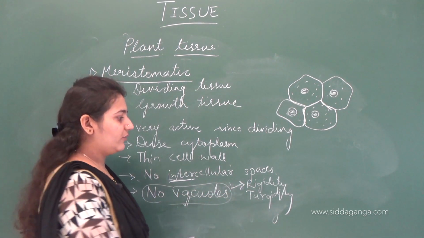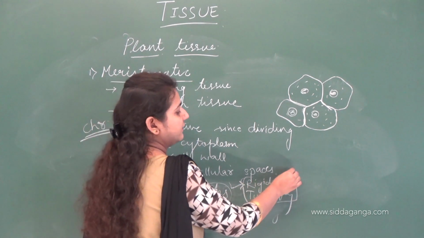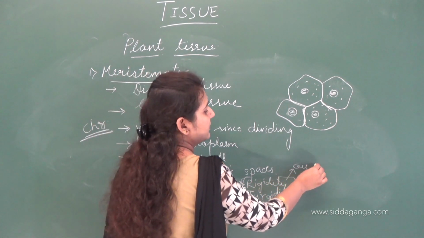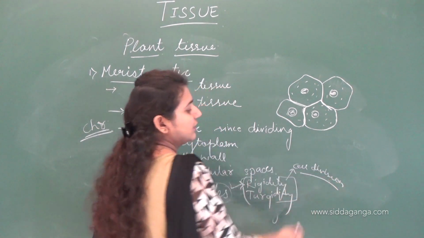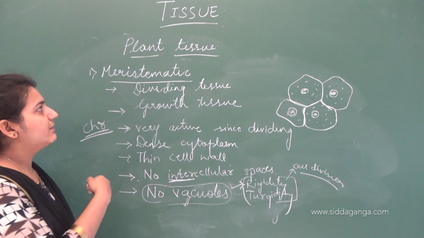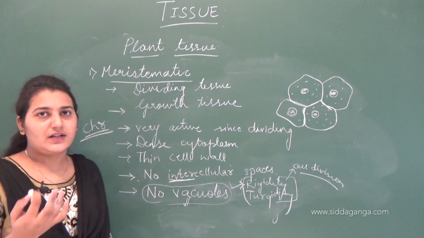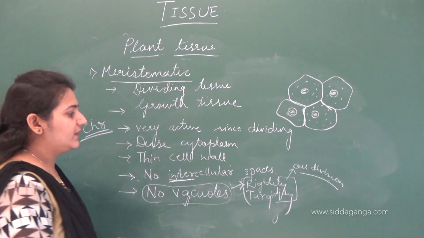This character of the vacuole makes cell division difficult. This is a hindrance. Since these meristematic tissues are meant only for cell division and growth, the presence of a vacuole makes it difficult.